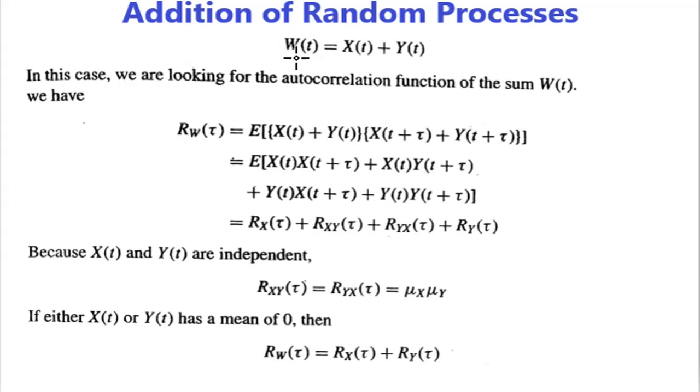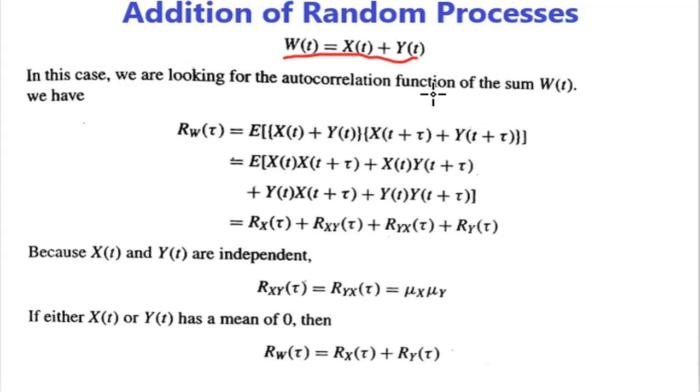Now let us consider the addition of two independent random processes x of t and y of t. Let us take w of t is equal to x of t plus y of t. In this case, we have to calculate the autocorrelation function of w of t. We know the basic equation for finding the autocorrelation function, that is Rw of tau will be equal to expected value of w of t multiplied by w of t plus tau. But we know that w of t is equal to x of t plus y of t, whereas w of t plus tau will be equal to x of t plus tau plus y of t plus tau.